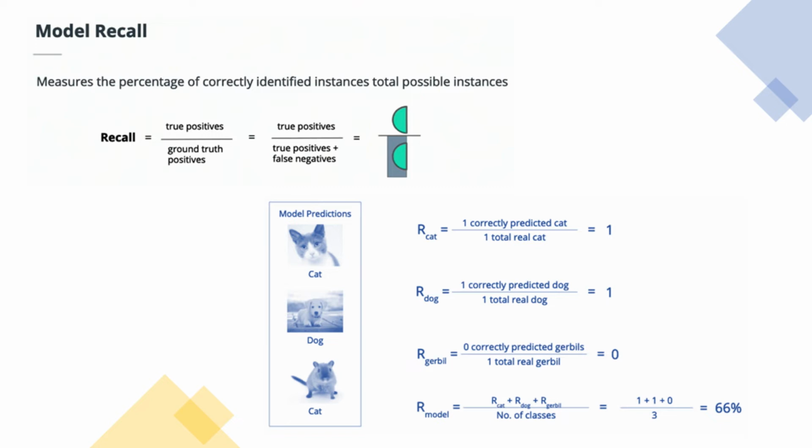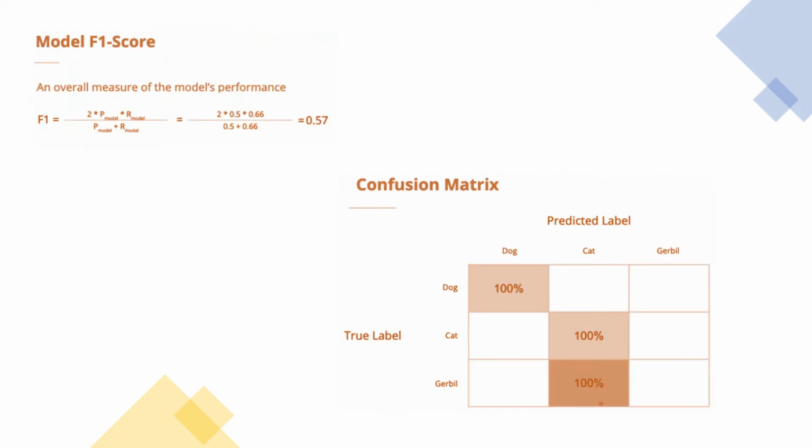A third measure that is commonly used is called the F1 score. The F1 score combines the precision and recall to produce an overall performance measure of the model. The F1 score ranges from 0 to 1, with 1 being perfect precision and recall. Generally, an F1 score above 0.75 or 0.8 will be considered decent.